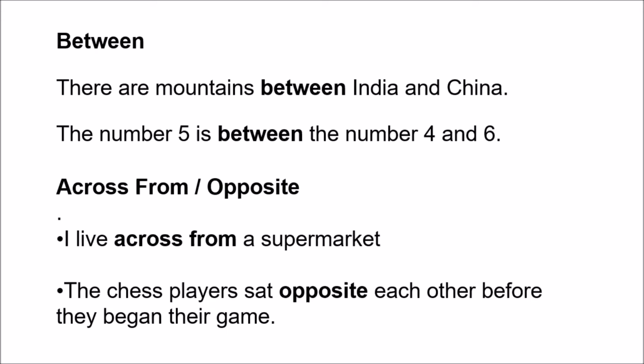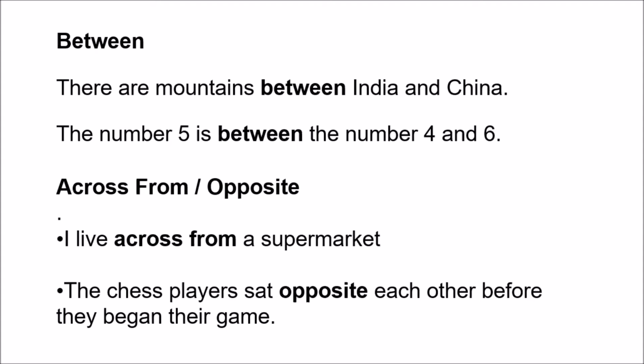Interesting prepositions like across from or opposite. Across from and opposite mean the same thing. It usually refers to something being in front of something else, but there is normally something between them like a street or a table. In simpler words, it is similar to saying that someone is on the other side of something.